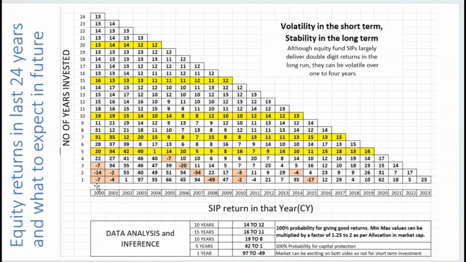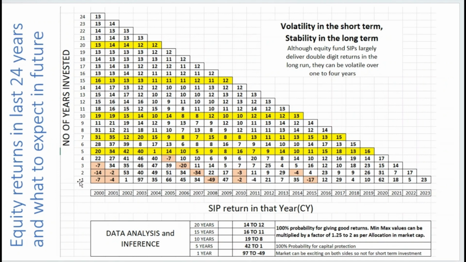So in the year 2000 it is -7, in 2001 it is -4. Like this, every year the SIP return is in a range, like 197. Suddenly it has given -49 also, and in 2003 it has given 97%. So for this 1 year return, we don't know what will happen in the first year. It is in the range of plus 97 to -49.